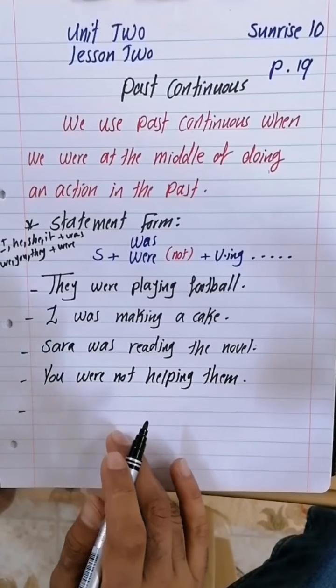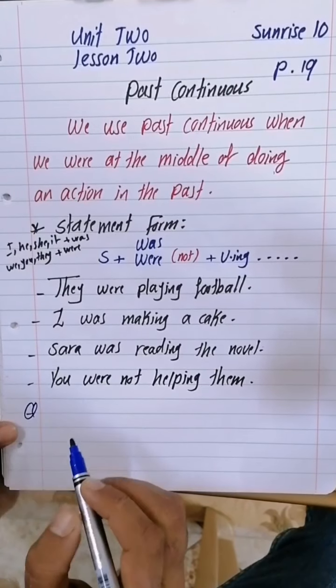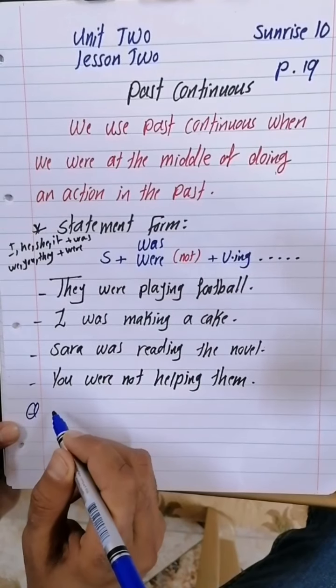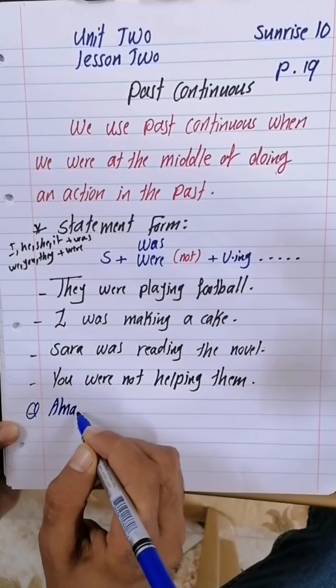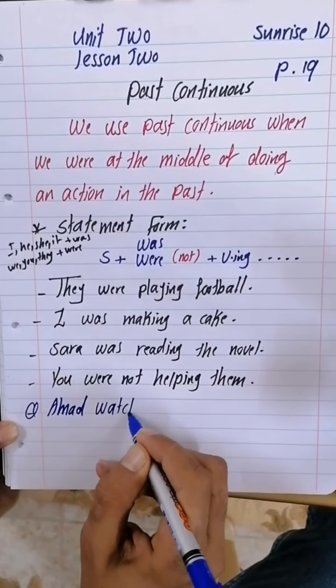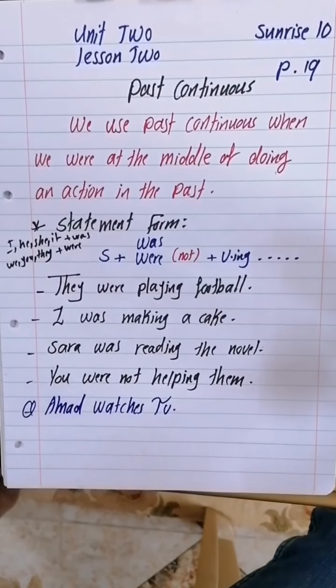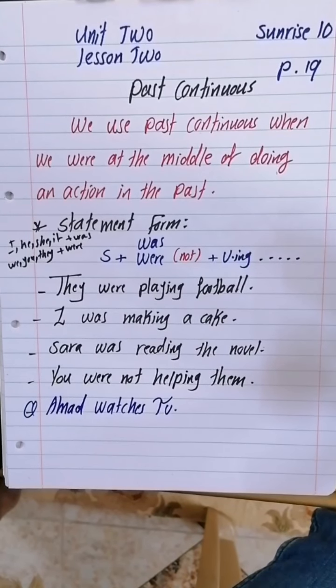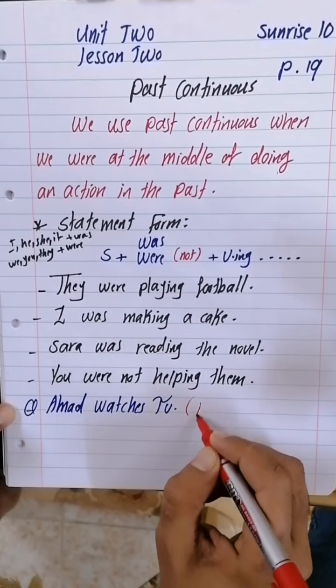Let me give another example, another question. Let us say Ahmad watches TV. I will say, change it to past continuous.